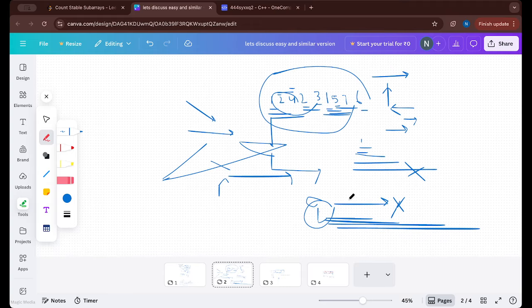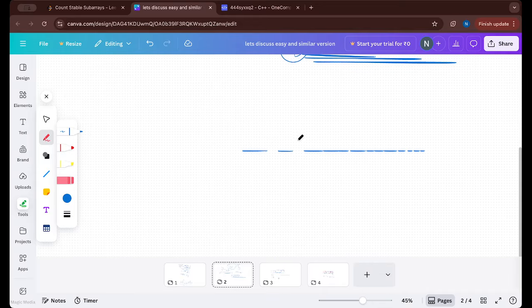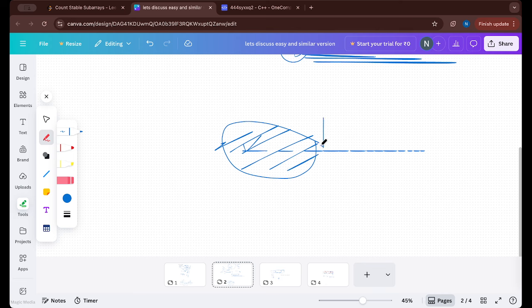Now can we try to think like this? We have all these values, and let's say from this index this is the highest index where we are able to find sorted subarrays. It means that this subarray is wholly sorted, completely sorted, but not this element. From here there may be some range of indices that is sorted, and this may be single, this may be single, and then this may be a range again.